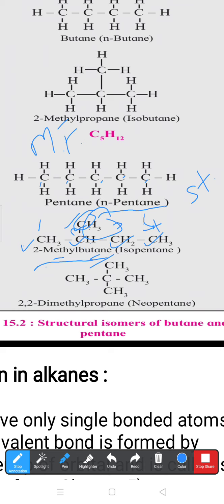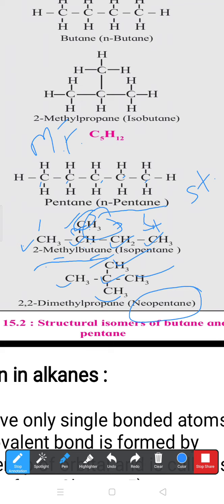Later, the third possibility, the isomer of pentane: first of all, arrange three carbon atoms in one line, one, two, and three. Then on the middle carbon, you have to put a methyl on the top side as well as a methyl on the bottom side. In this way, we satisfy tetravalency. In the chain, totally five carbon atoms are there, but this chain is not branched, and this structure is called neopentane.